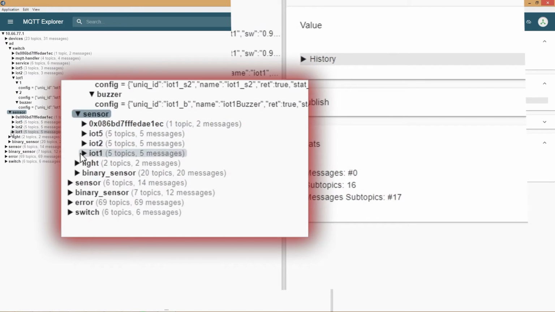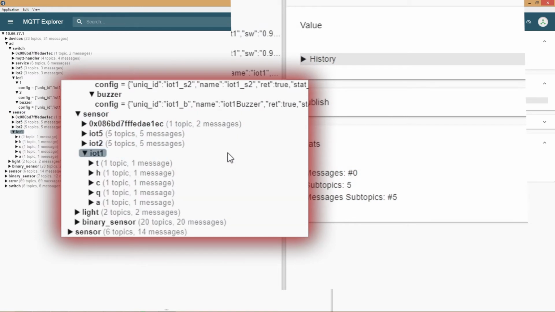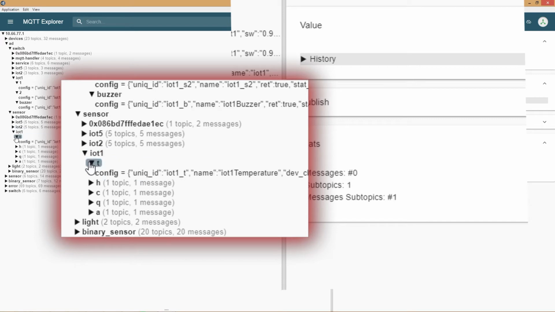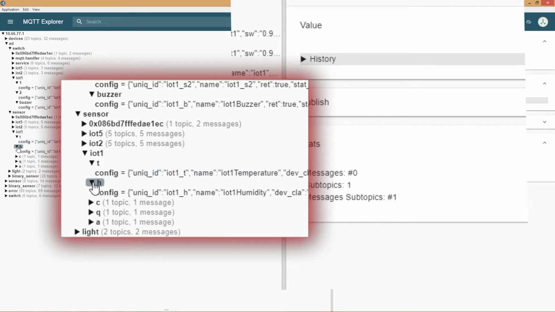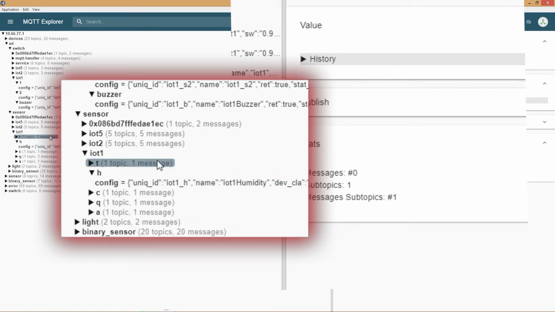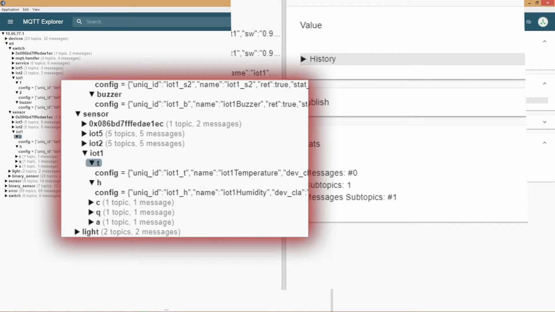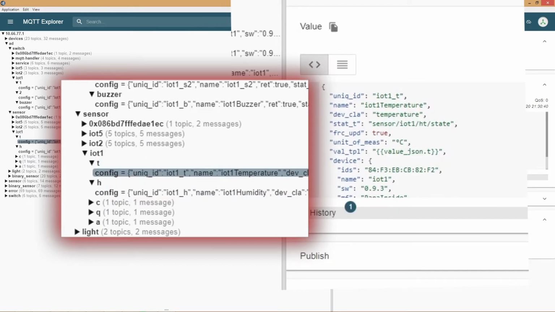Next, let's look at sensor, and again for IoT1. So this device has 5 types of sensor result. To keep the chatter low, I use shorthand when possible. So instead of spelling temperature, I use T. As you can see, configuration is very similar to switch. There is no command topic as the sensor doesn't take any input.